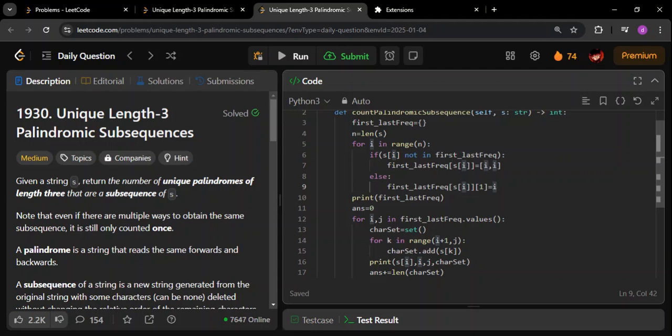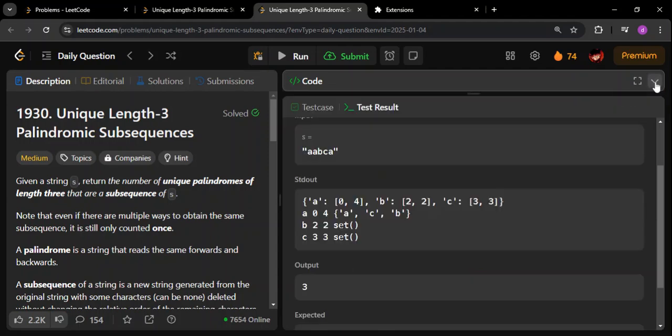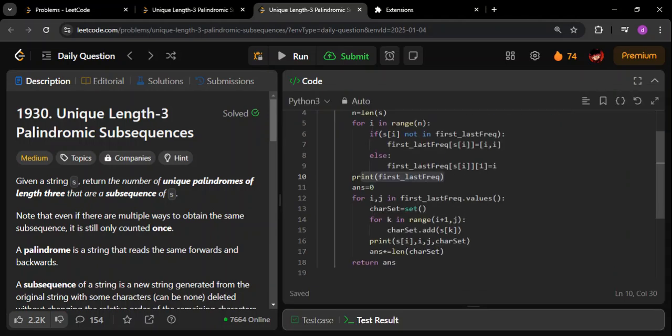Let me quickly show you the output for this print statement so that it makes more sense. See here, this is the output. For A, it is telling me that it first occurs at index 0 and last occurs at index 4. For B it is the same, that is, both the start and end index are the same, and for C also the start and end index are the same. Then I'm initializing answer equal to 0.